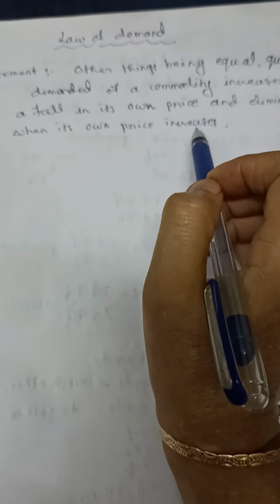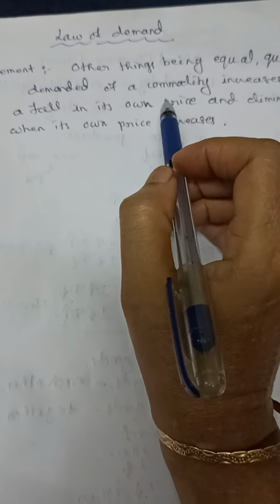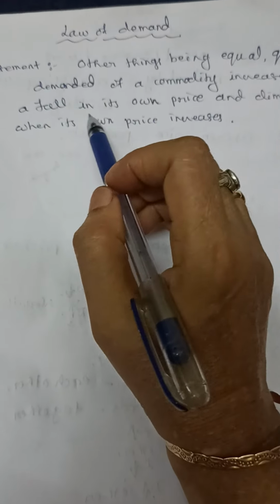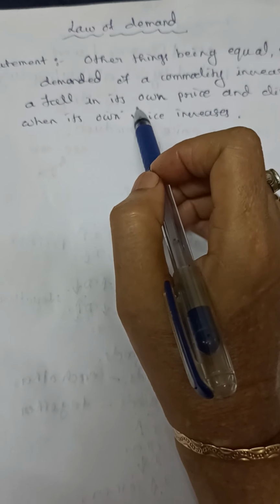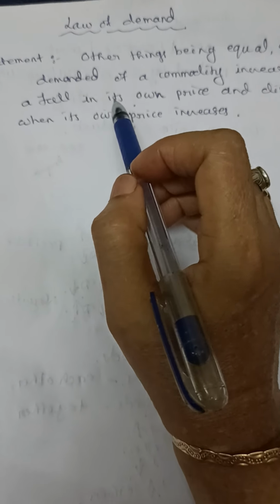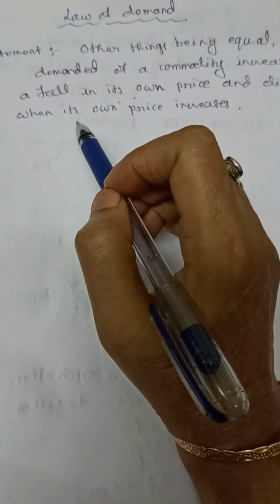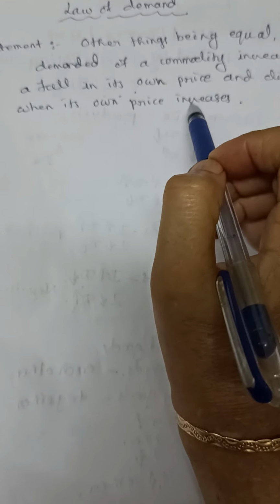It means what? The demand for the product increases with fall in its own price. When the price of the product is less, demand for the product is more, and demand for the product is less when the price increases.